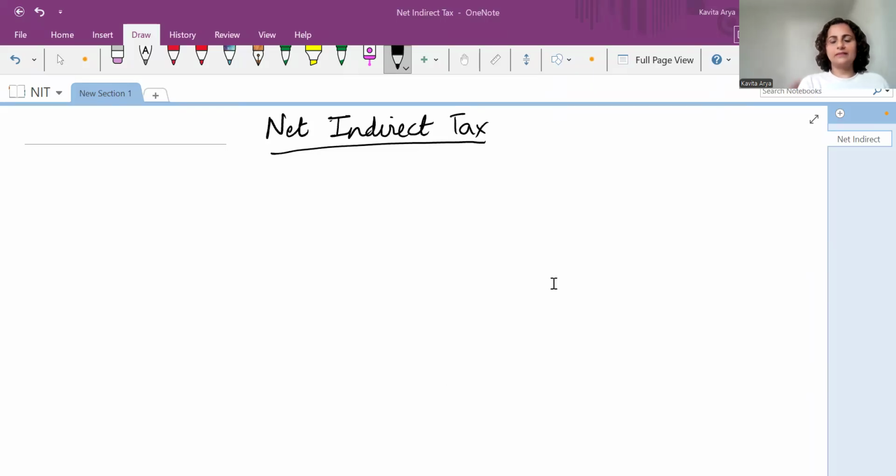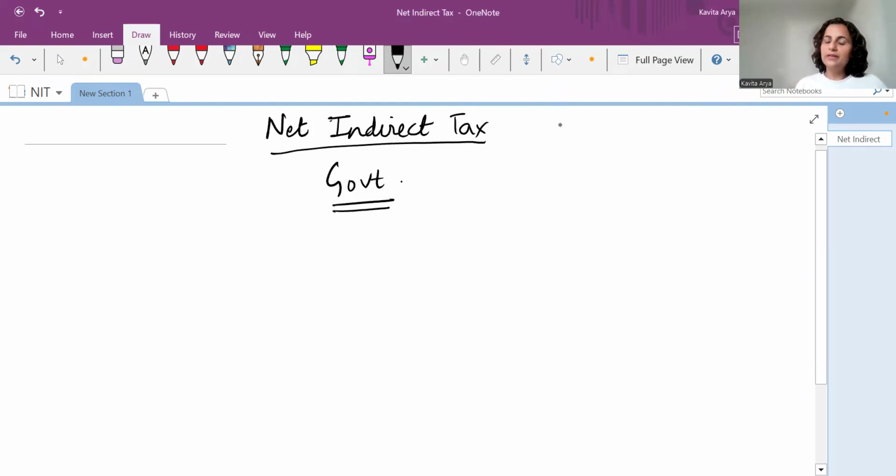Hello, friends. Welcome back in the series of learning the basic concepts of national income of macroeconomics. So, today's topic is net indirect taxes. Before switching straight away to this topic, let's talk about some background for the same. It's very much related to the functions of government.